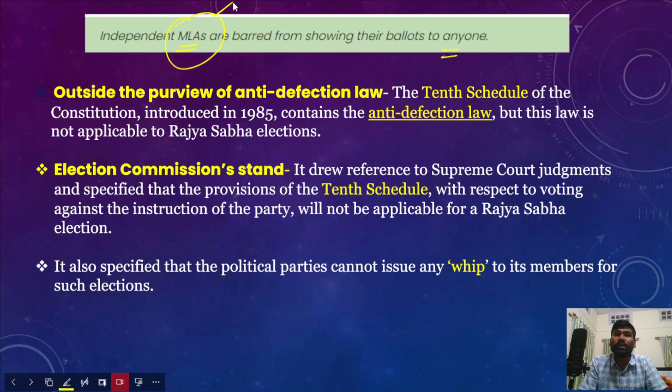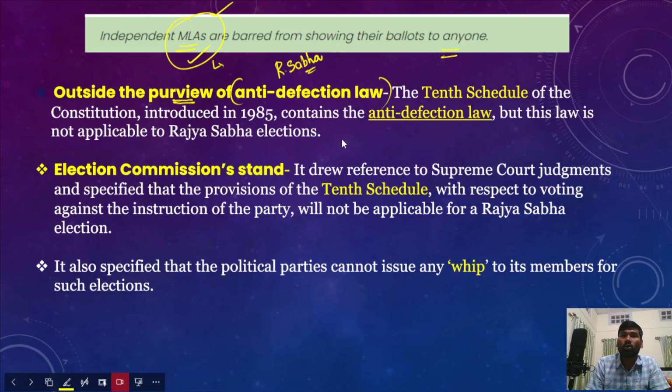Now, who are the independent MLAs? Independent MLAs are not elected on any party symbol. They have contested on their own, and they have also been elected on their own. Apart from that, the Rajya Sabha elections are outside the purview of the anti-defection law.